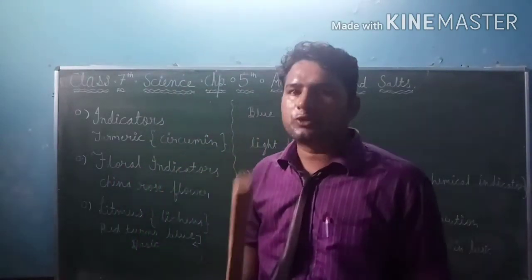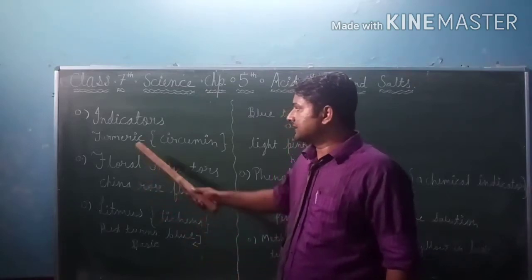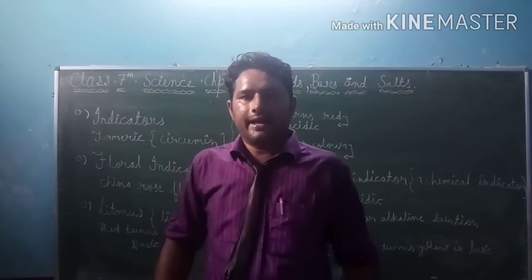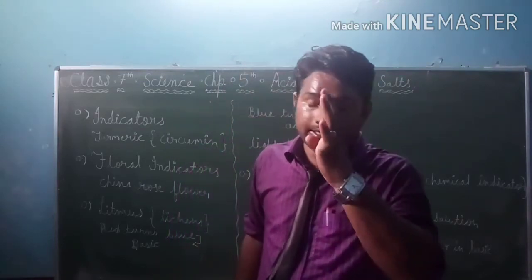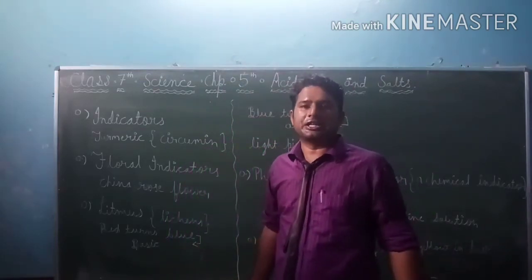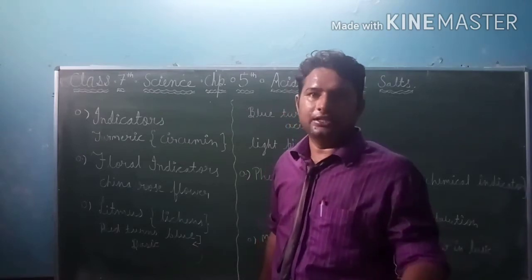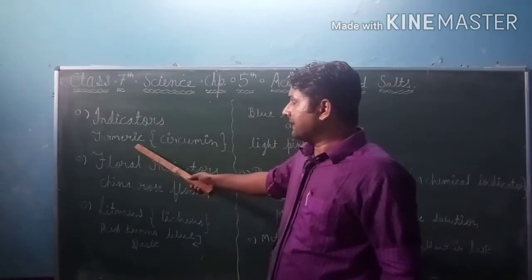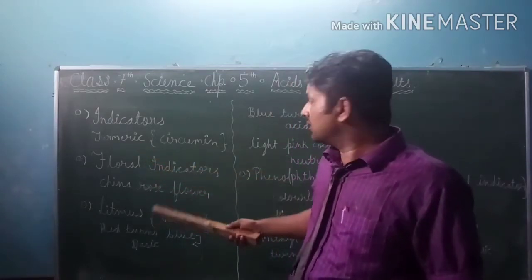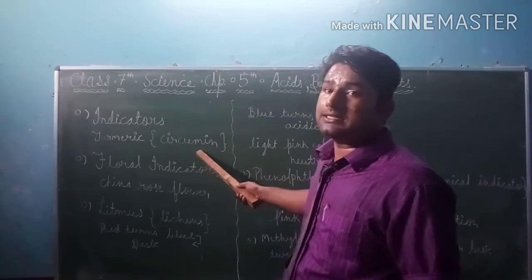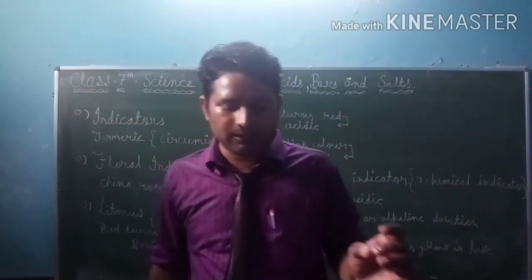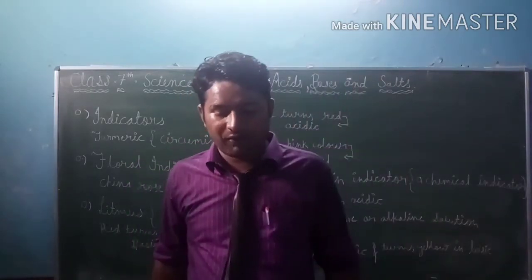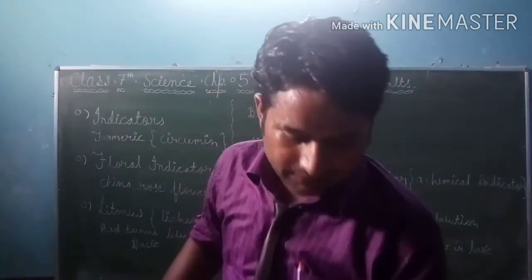The first natural indicator is turmeric. As you well know about the turmeric, haldi. This natural indicator we have in our kitchen and we use daily in our vegetables. Turmeric contains curcumin because it's yellow in color. As you see in figure 5.1, turmeric is an indicator.